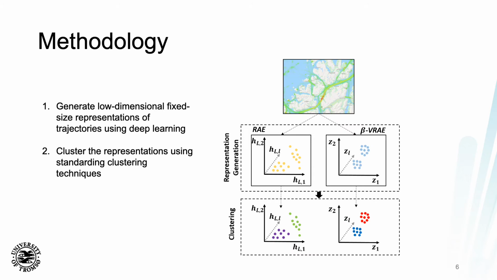I will now present the methodology of this study, and overall, the methodology can be viewed in two parts. The first part is generating low-dimensional fixed-size representations of the historical AIS trajectories using deep learning, and the second is then clustering these representations using standard techniques. So the idea here is that we have a large set of historical trajectories representing the behavior for a given region. Here we see a region surrounding the city of Tromsø as a heat map.